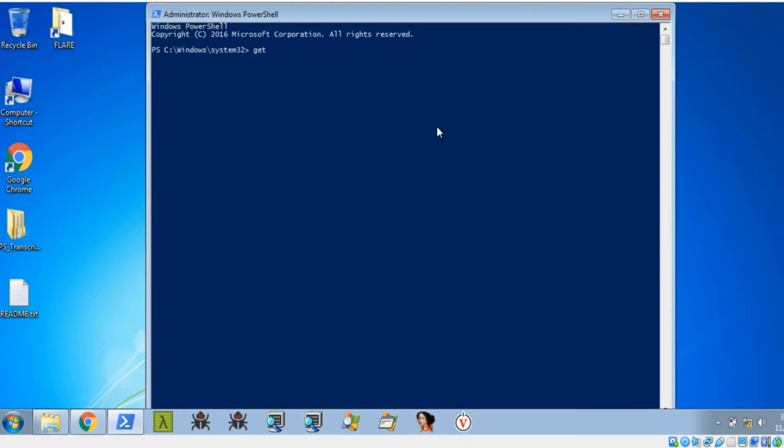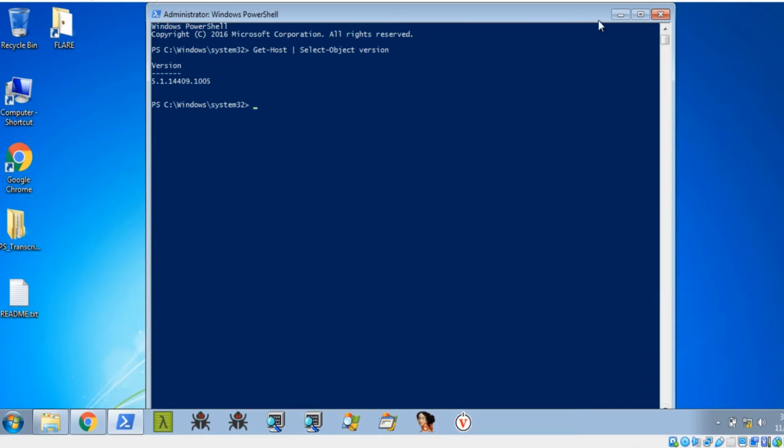Type Get-Host | Select-Object Version. Now you can see the version is 5.1.